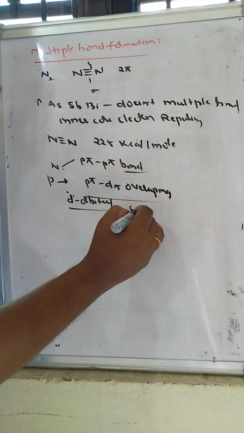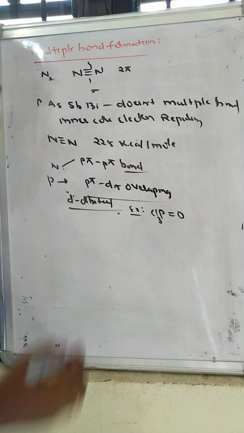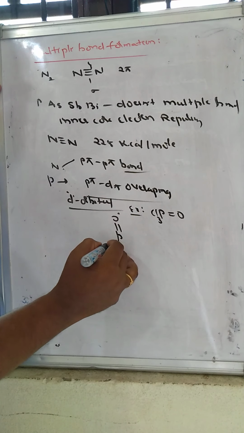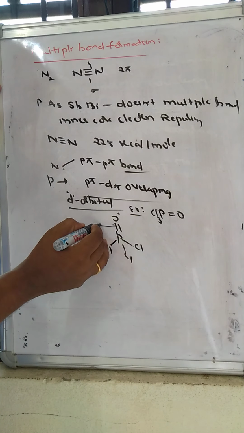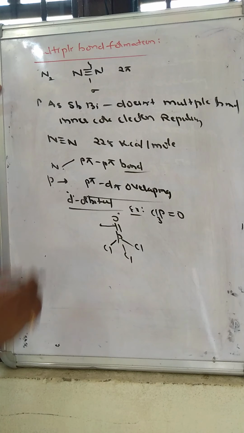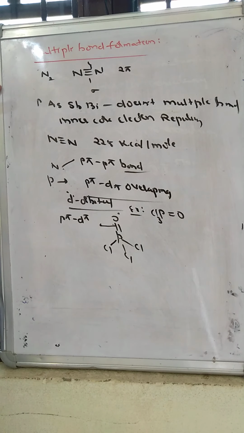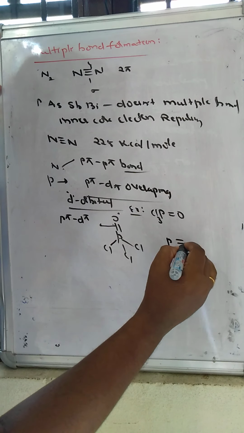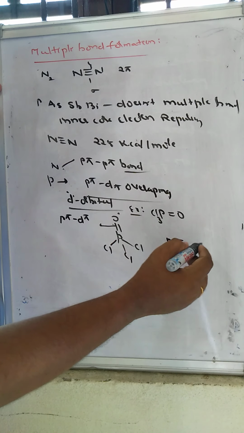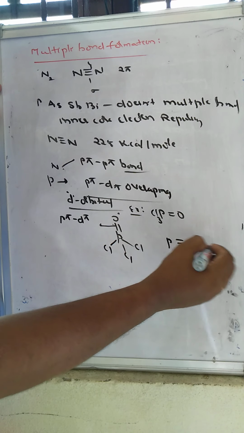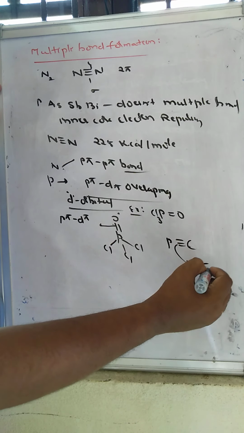For example, take phosphorus trichloride oxide, phosphoryl chloride. The pi bond formed between phosphorus and oxygen is always p pi and d pi overlapping. Similarly, for multiple bond formation between phosphorus and nitrogen, or phosphorus and carbon, the pi bonds formed are p pi d pi only.